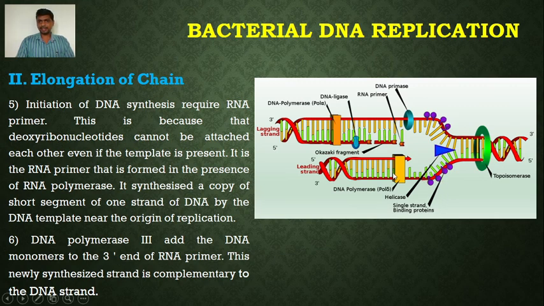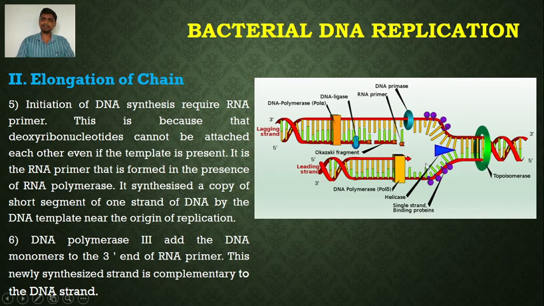So first the RNA primase enzyme adds a short segment of RNA near the origin of replication. Then DNA polymerase III adds the DNA nucleotides, or DNA monomers, to the 3' end of the RNA primer. This addition of DNA nucleotides takes place according to the sequence present on the template strand, or the parent strand. If the template strand possesses adenine, then DNA polymerase III adds thymine on the newly synthesized strand